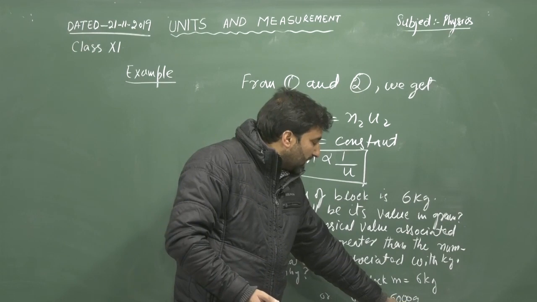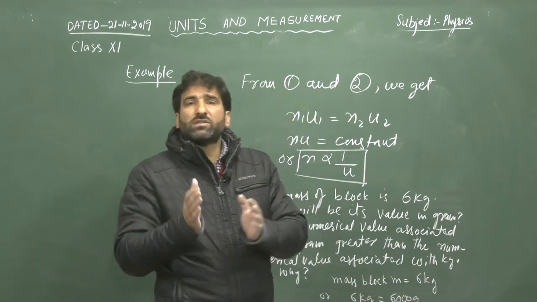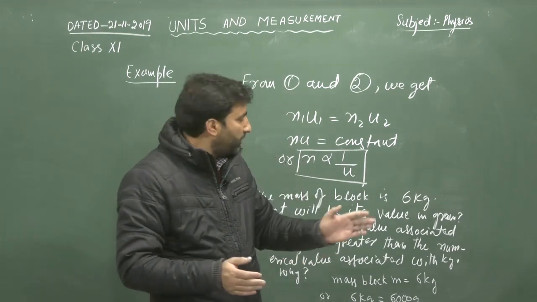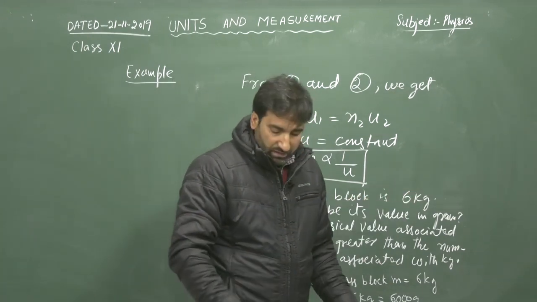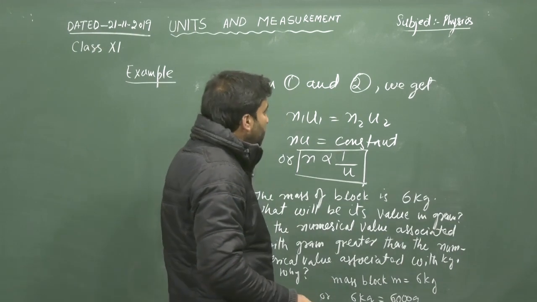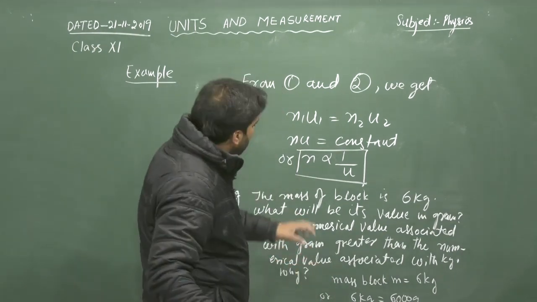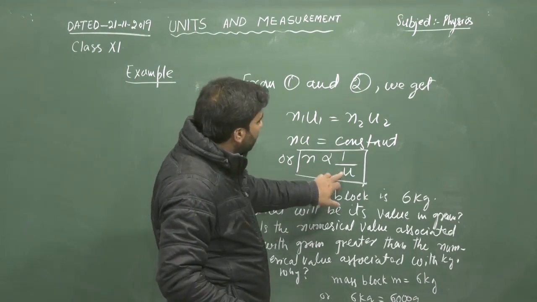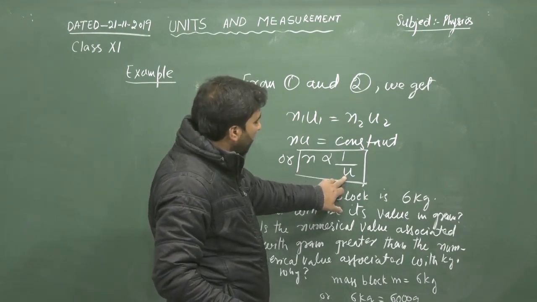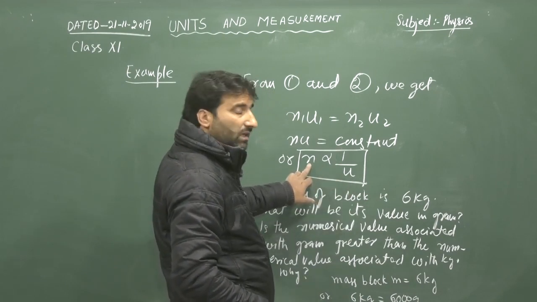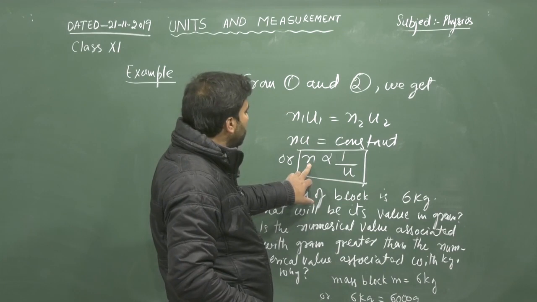So here in grams the numerical value is increased. The numerical value is greater as compared to kg. It is because n is inversely proportional to u. In gram, u is smaller. Consequently, n is greater.